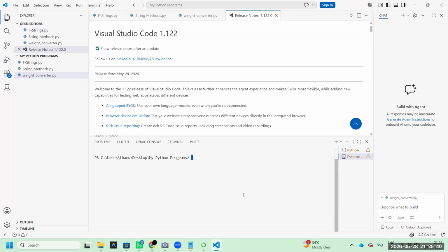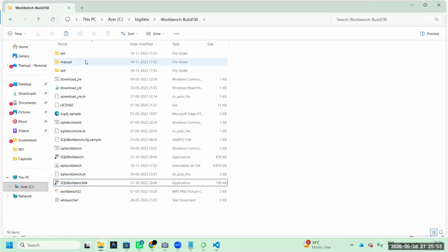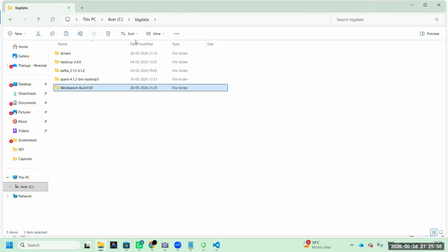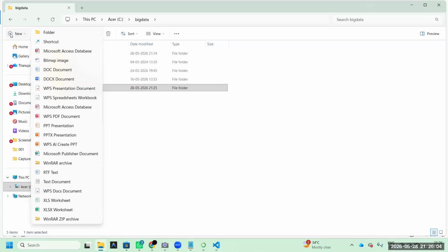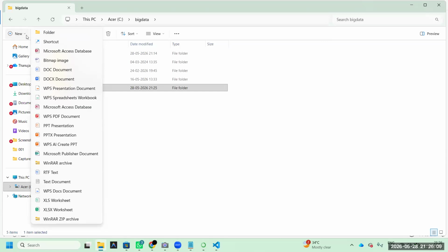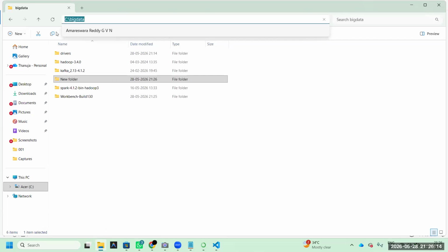Similarly, if you want to practice Python or other technology, my recommendation, if you already implemented anything, okay, I'm not saying that's wrong. My recommendation, create everything here. Go to the big data folder and create one new folder, or right click also.